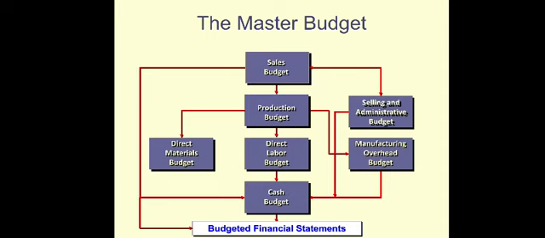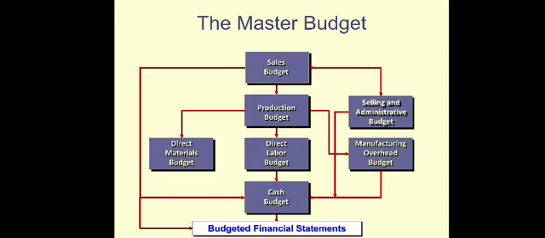Their sales budget is 100,000 units. They have to produce maybe more than that, because they have to keep some inventories. So let's say the sales budget is 100,000 units. They will produce 120,000 units, and 20,000 units are for the stock or inventory.